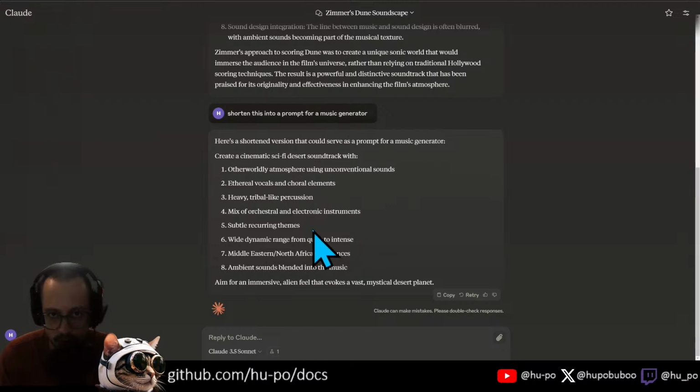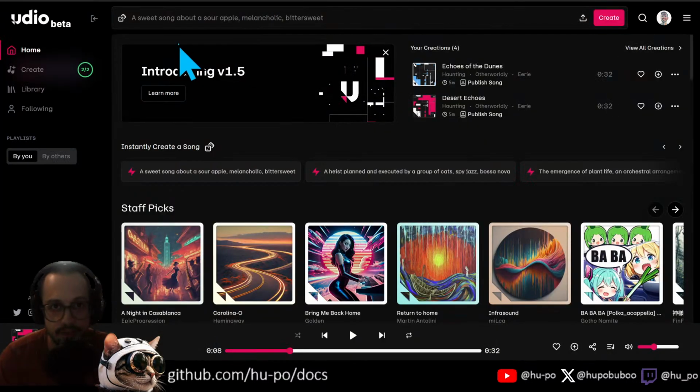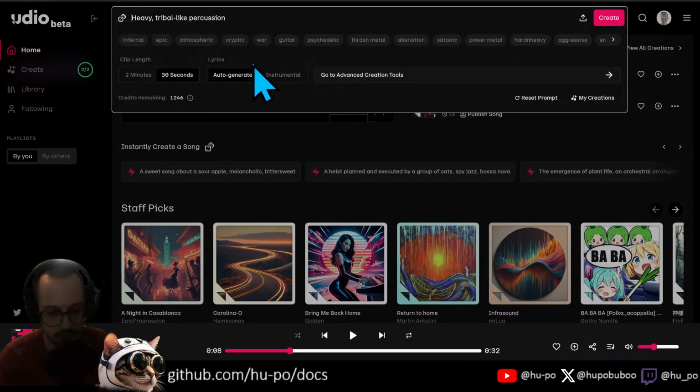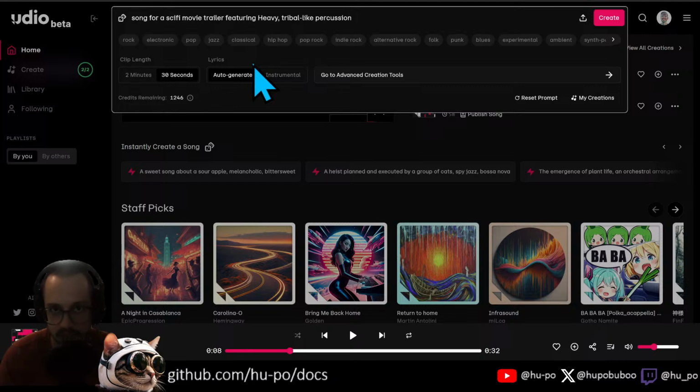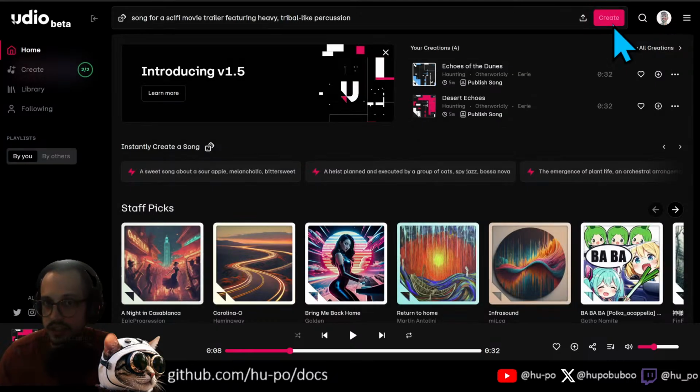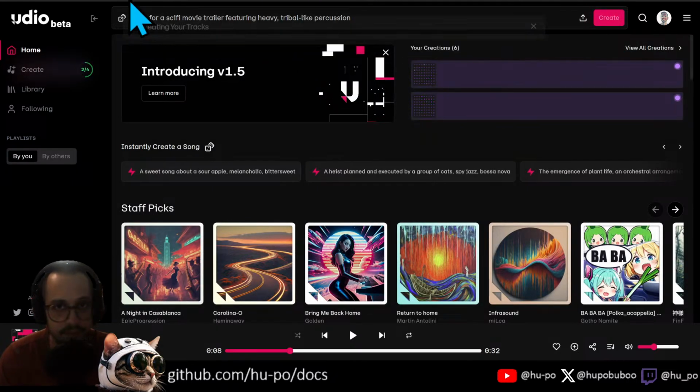Let's do heavy tribal-like percussion. Let's try that. Heavy tribal, okay, song for a sci-fi movie trailer featuring heavy tribal-like percussion. I'm going to create. All right, get that going.